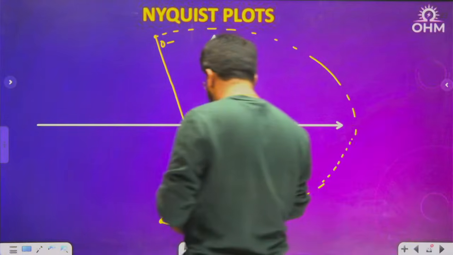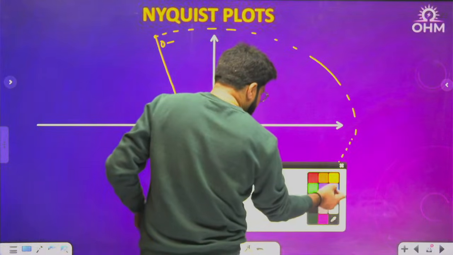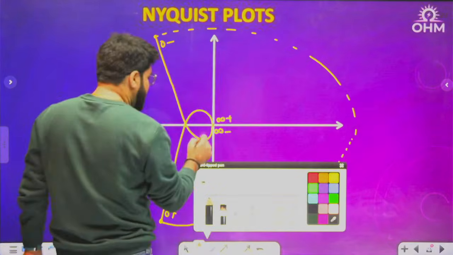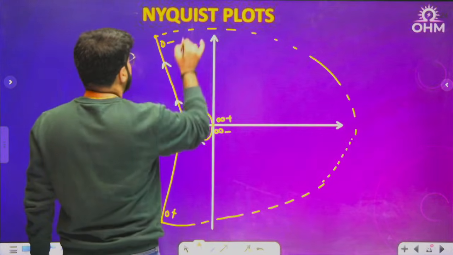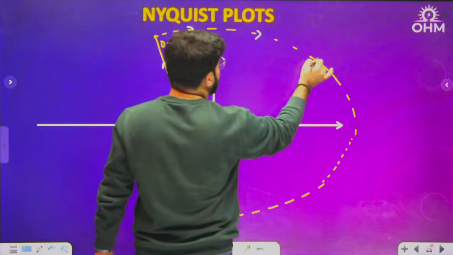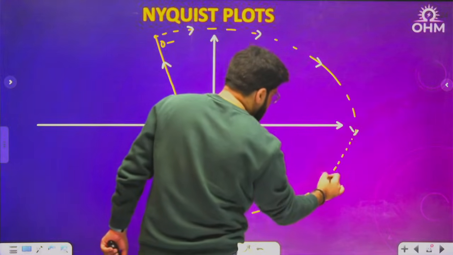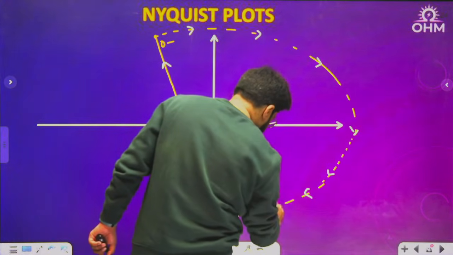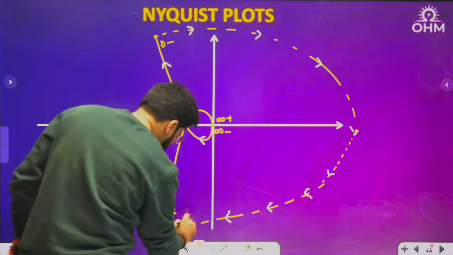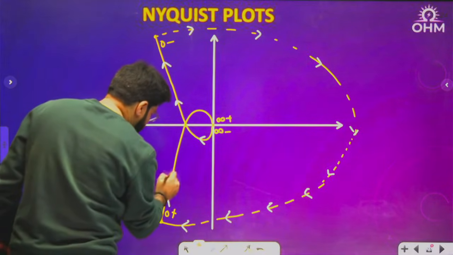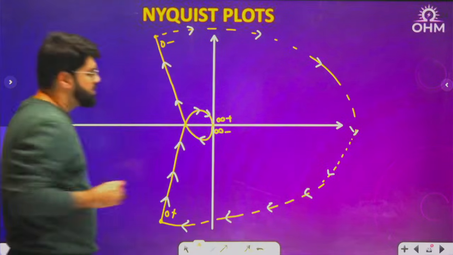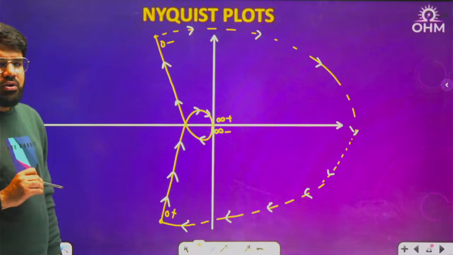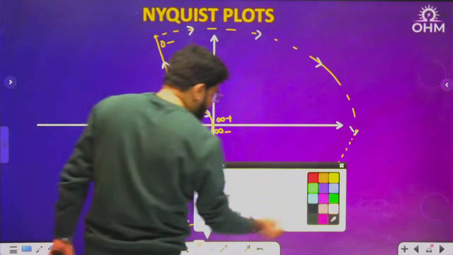Okay, now if you see here, I'll draw the arrows: infinity minus to 0 minus, then from 0 minus I am going towards 0 plus. From 0 plus, I will go towards infinity plus. That's it. Now let me write down the other details.